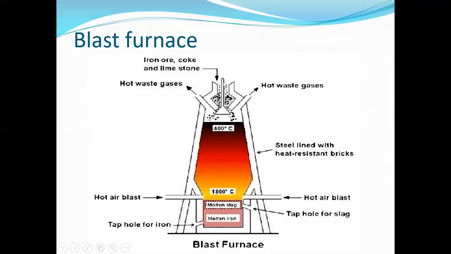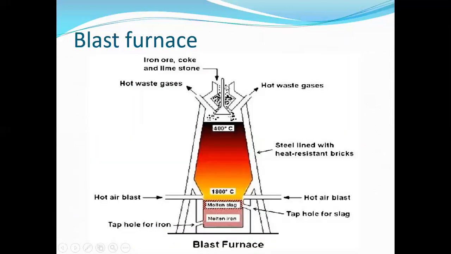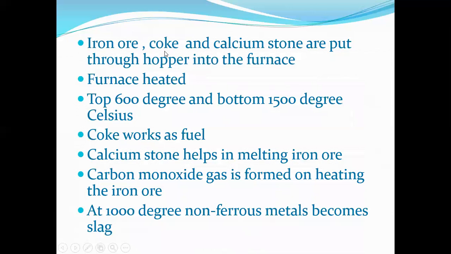We are adding the coke, iron ore and limestone here. Hot waste gases will flow out through these holes. We are adding the hot air blast here. So the process is that iron ore, coke and calcium stone are put through the hopper into the furnace. That is the hopper. Through it we are adding the iron ore, coke and calcium stone.